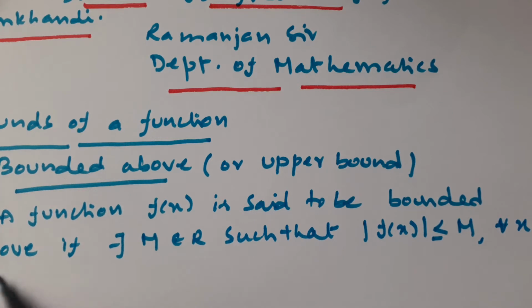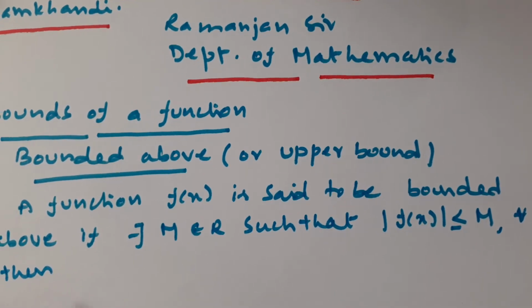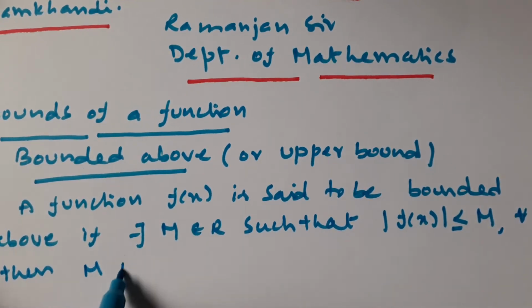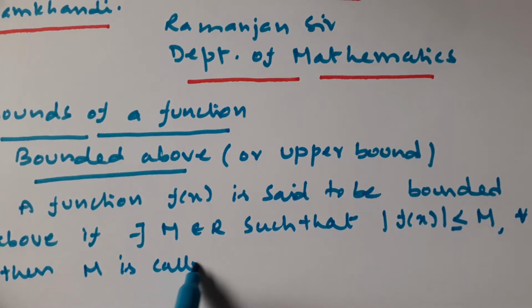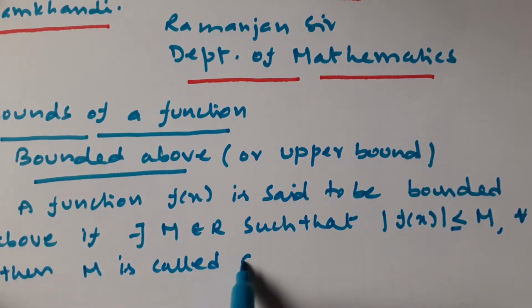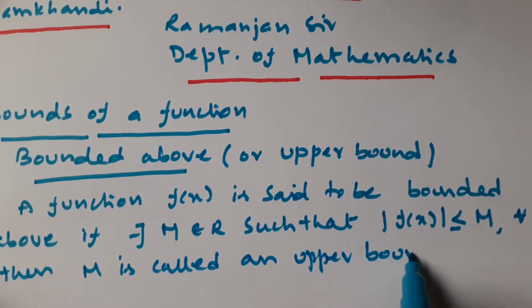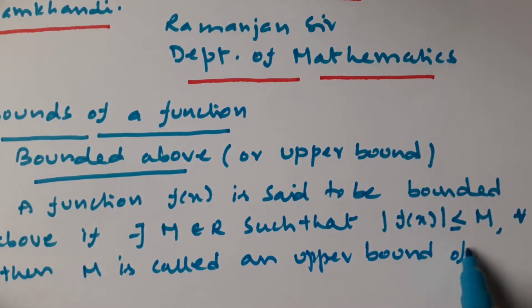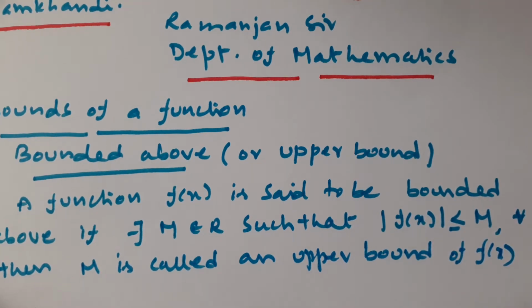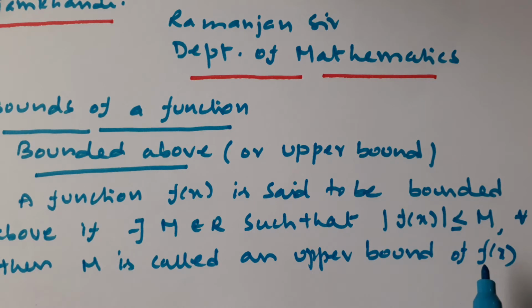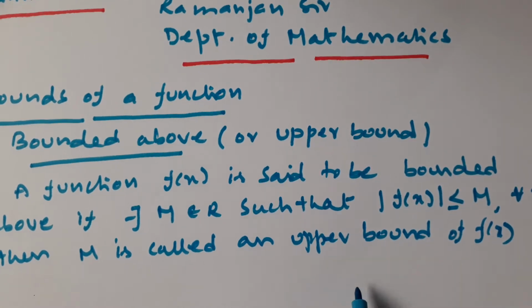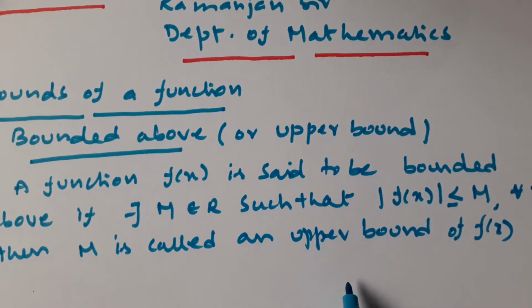Then capital M is called an upper bound of f of x. All the functional values are less than or equal to M, so this M is called the upper bound or bounded above of the function.